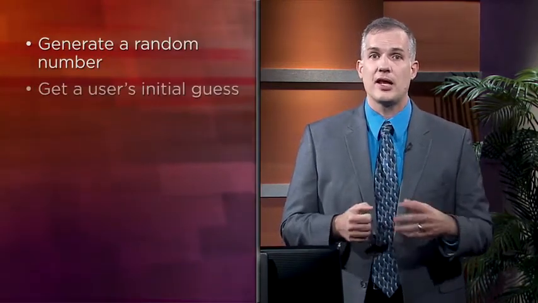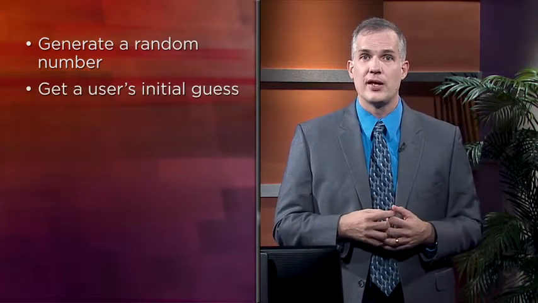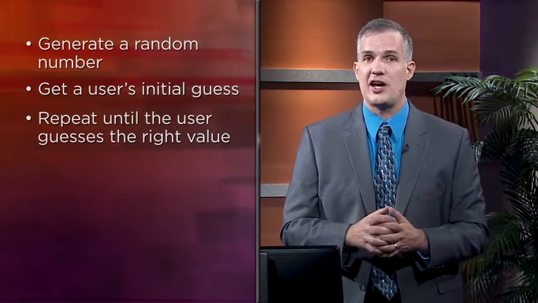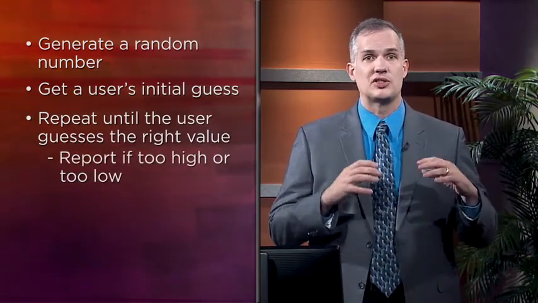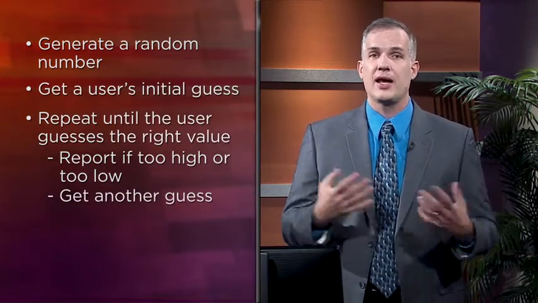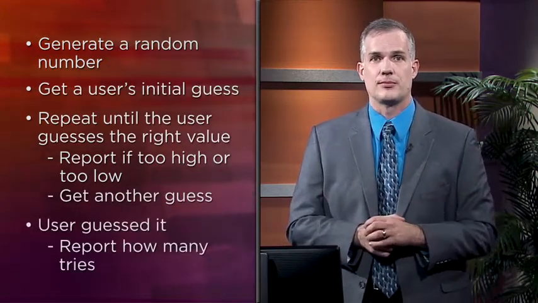Remember that we want to start by writing some pseudocode, giving an outline of what we want the program to do. Can you think of what the major steps in this program would be? Okay, here are the steps that we want to go through. We first generate a random number. Then we get an initial guess from the user. And we'll repeat as long as the user hasn't guessed the number. Each time we'll report if the last guess was too high or too low. And then the user gets another guess. And at the end, we output the result.